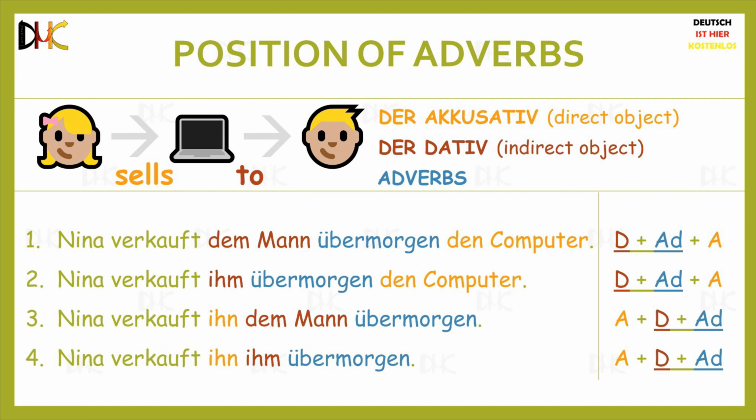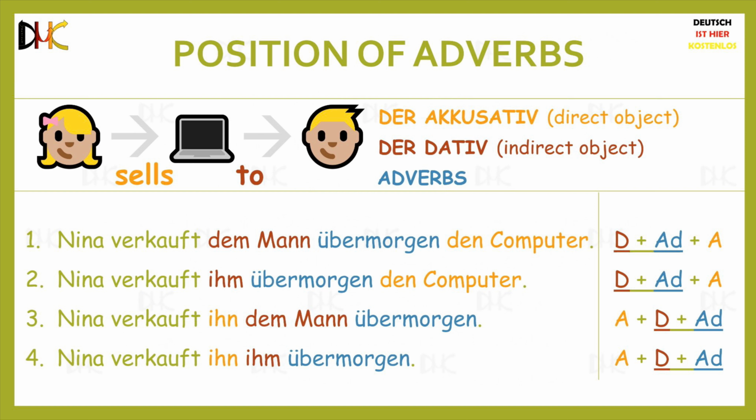The first part of this rule is that adverbs will almost always follow indirect objects. The second part of the rule depends on whether the direct object is a noun or a pronoun. If the direct object is a noun, then the direct object follows the adverbs. So first comes the indirect object, or the dative case, then come the adverbs, and then comes the direct object